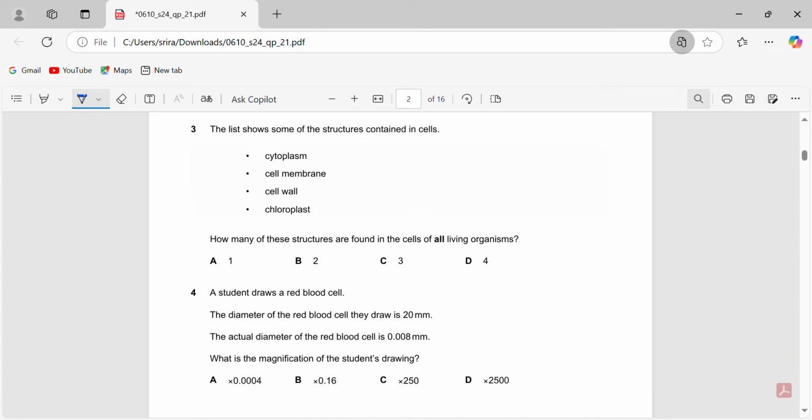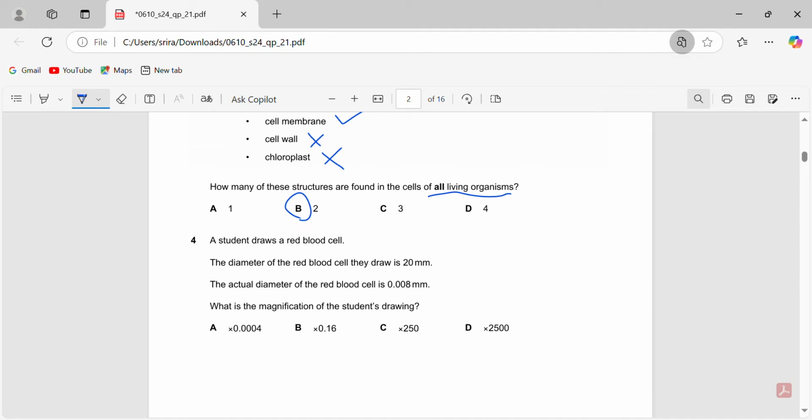The list shows some of the structures contained in cells: cytoplasm, cell membrane, cell wall, and chloroplast. They're asking how many of these are found in all living organisms. Cytoplasm is in all living organisms, cell membrane is in all living organisms, whereas cell wall is only found in fungi, bacteria sometimes, and plant cells. So it's not all types. Animal cells don't have it. And chloroplast is also only in plant cells, so it has to be cytoplasm and cell membrane. So how many? That should just be 2.